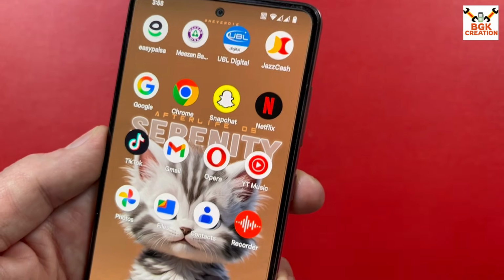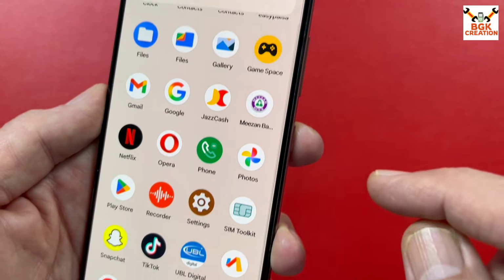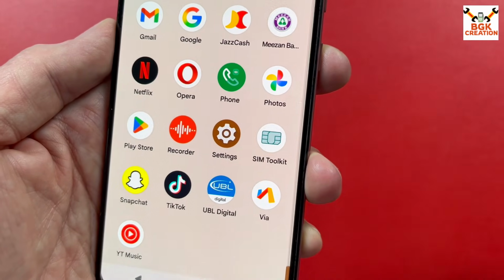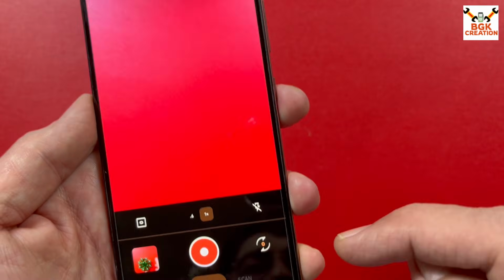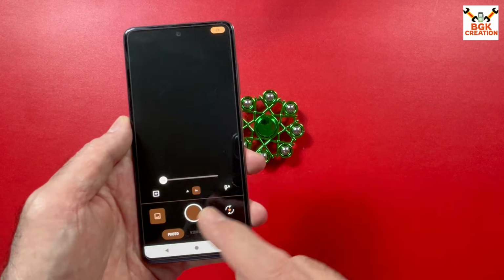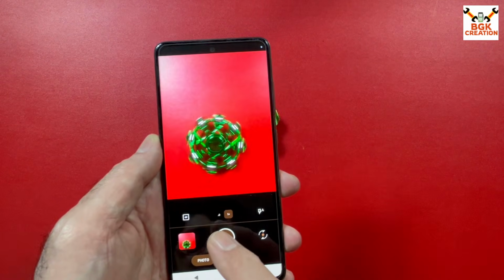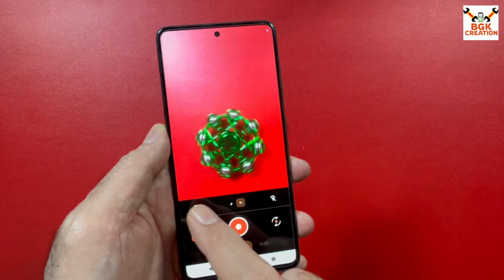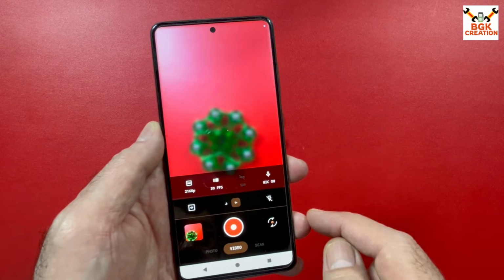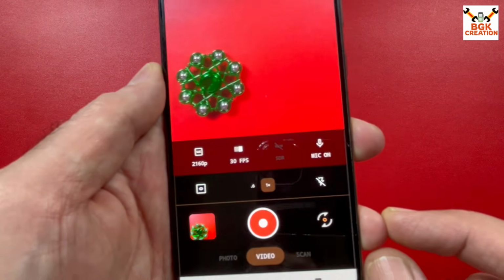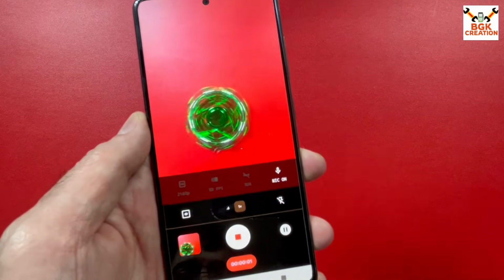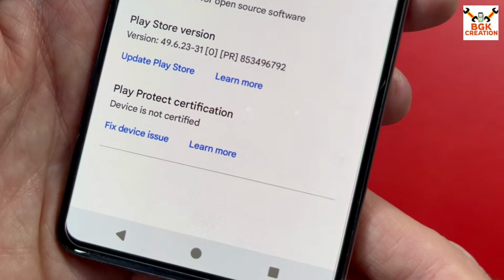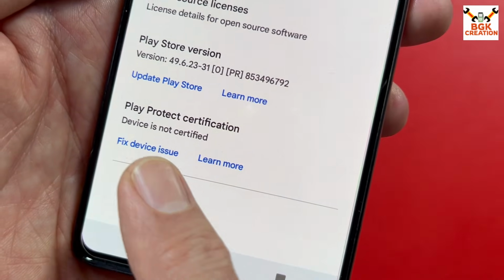The apps you can see on my mobile phone were straightaway downloaded from the Google Play Store, which comes by default with this ROM. AOSP camera is provided, which is working fine, and you can record videos with 4K resolution at 30 FPS and 1080p also, and you can capture pictures and record videos, with no disturbance in the camera application. So this ROM is coming, the device is not certified.